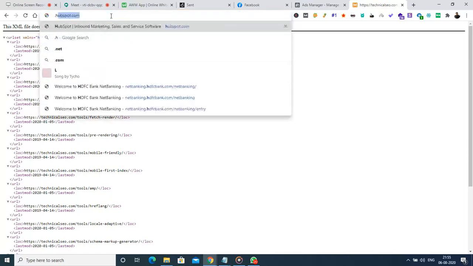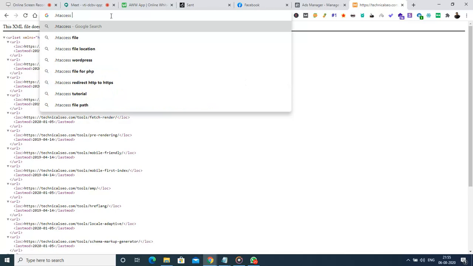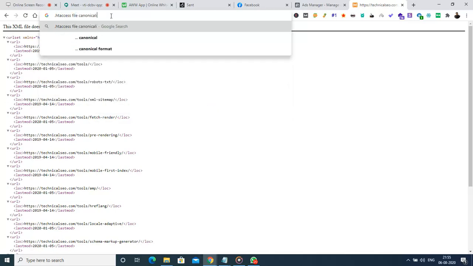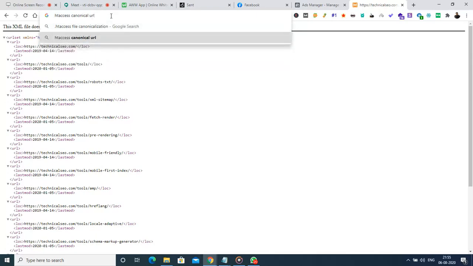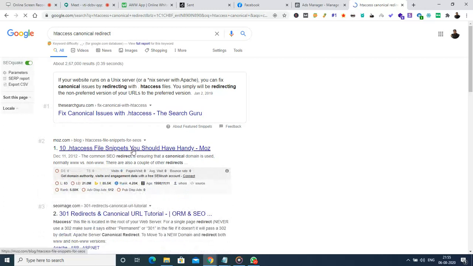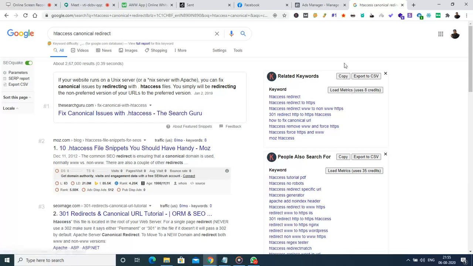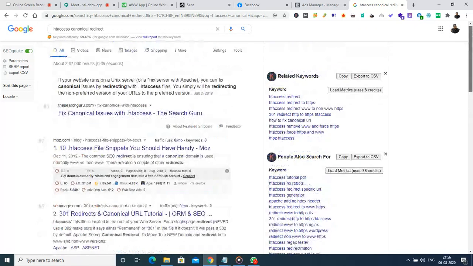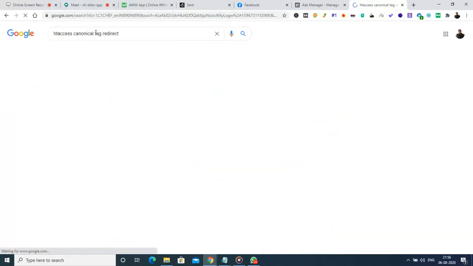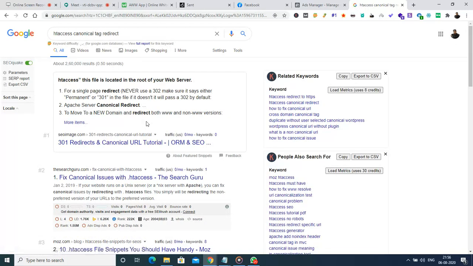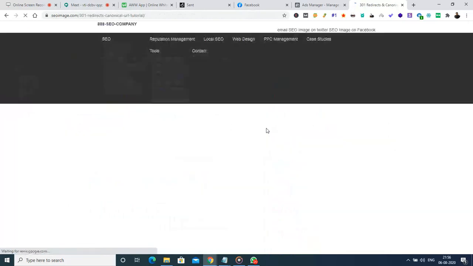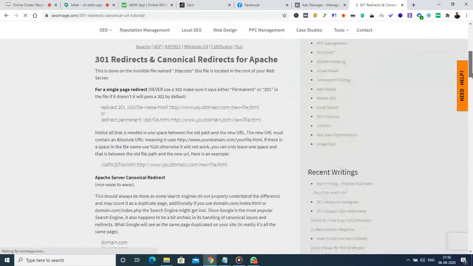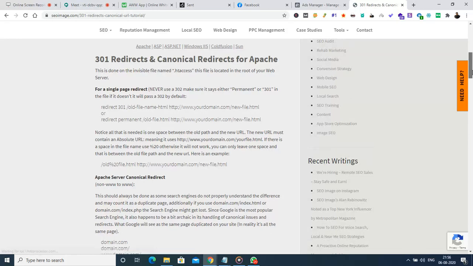Similarly, we have one more option, that is including it in the htaccess file. Okay, so this is the other way of solving the canonicalization error.